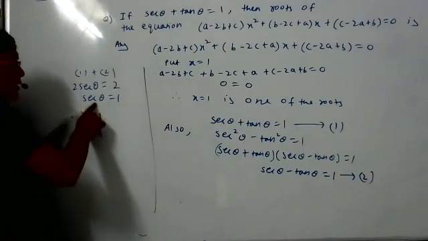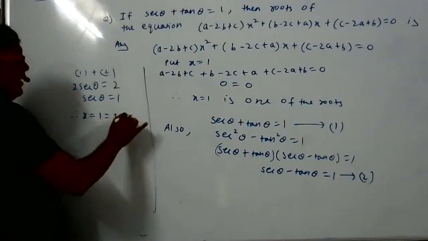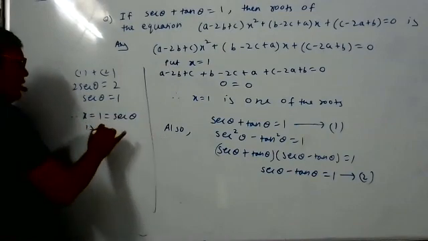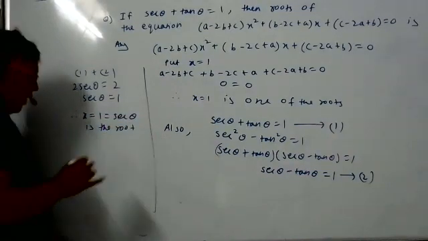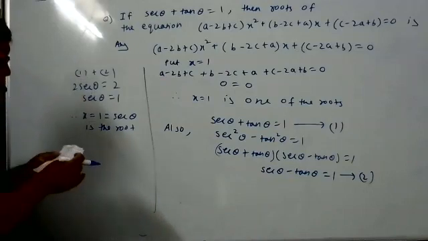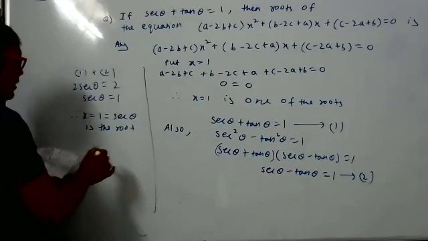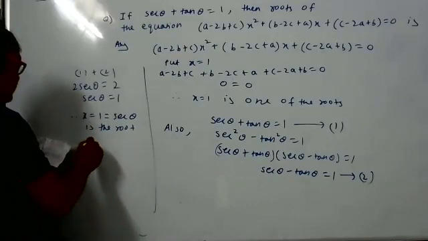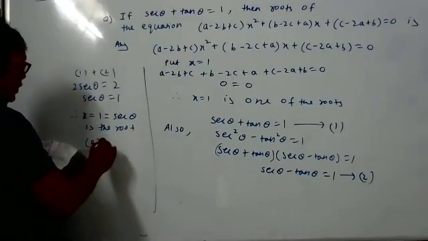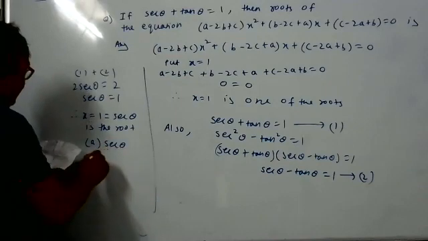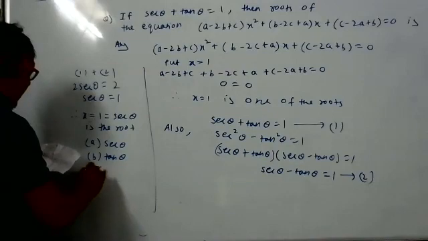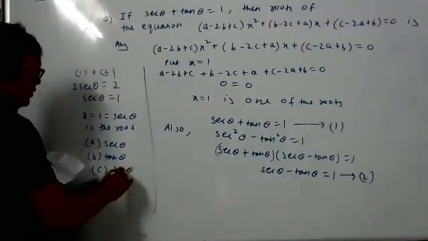So one root is secant theta. This we did the other day also. But then one of the students told me that the option is cos theta as well. Then I checked another source of this question and came to know that the options are secant theta, tan theta, sine theta, and for the fourth option there is a misprint.